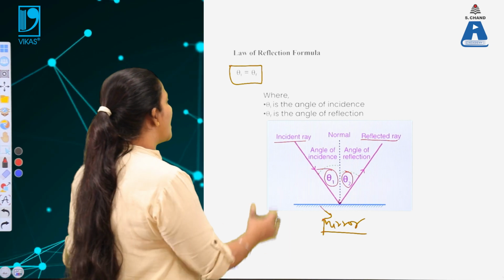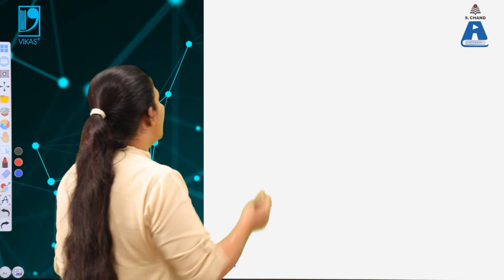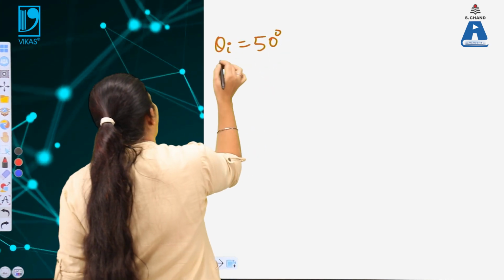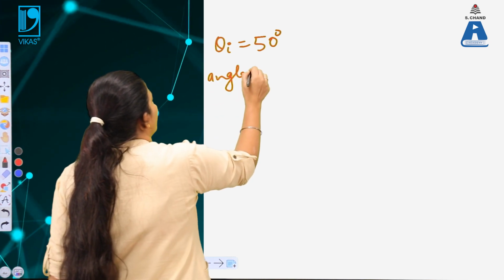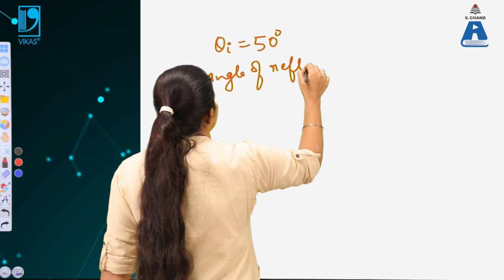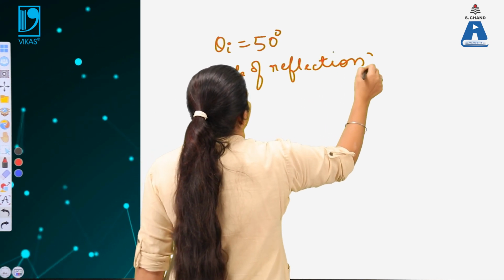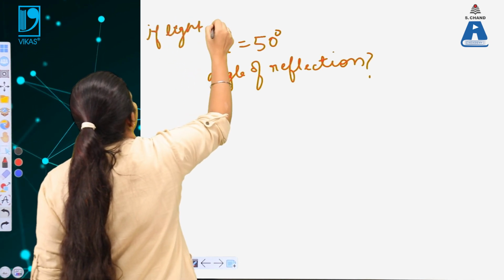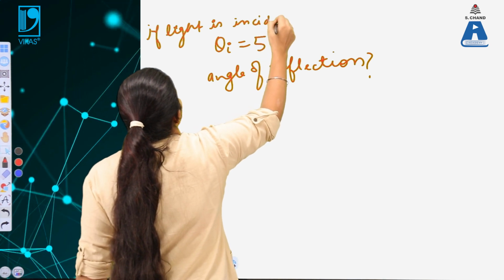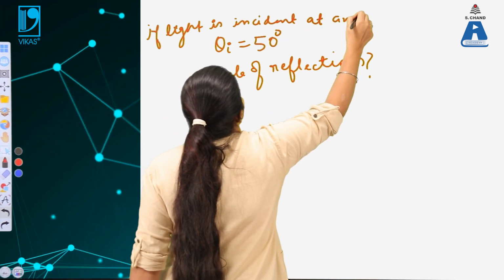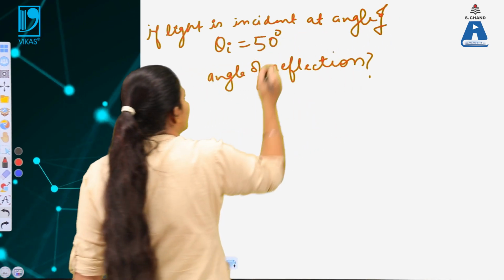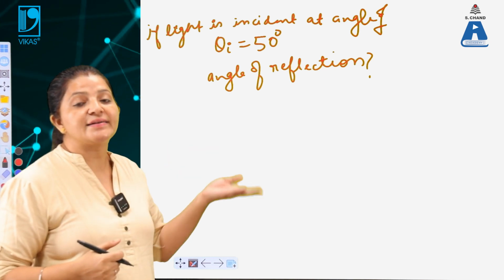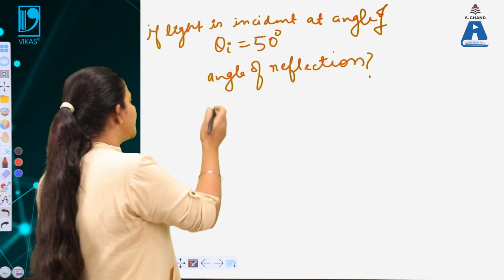Now if there is a numerical problem and the angle theta I is given to us as 50 degrees, and we have to calculate the angle of reflection: if the light is incident at an angle of 50 degrees, then what will be the angle of reflection? That means at what angle the light gets reflected back from the surface. Now that is very clear.